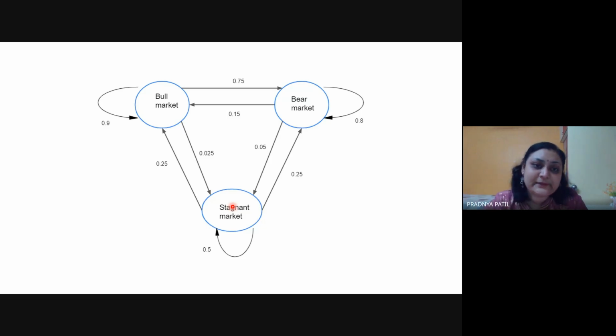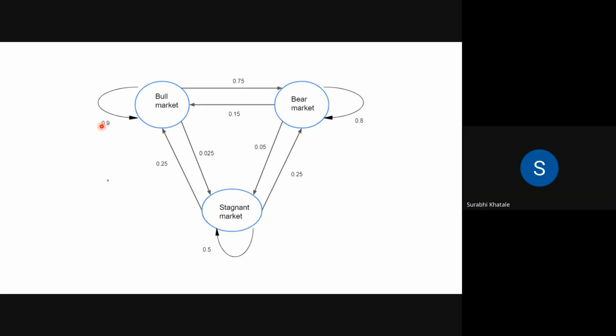Check with the example. If I consider this bull market, from bull market to bull market it is 0.9, and here this is 0.75. So 0.75 plus 0.9, how much is it? Is it correct or wrong? Correct or wrong? Tell me. Correct.